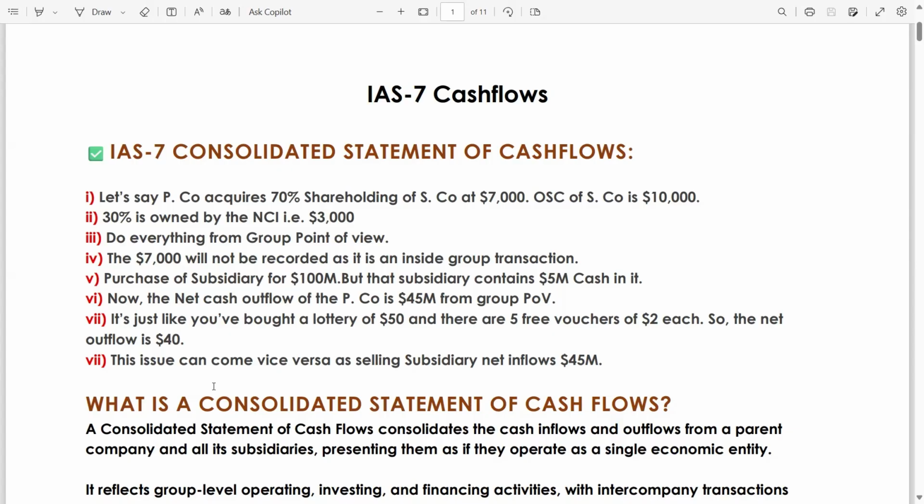This can come vice versa, as selling a subsidiary with net inflows of 45 million. We have studied this with regard to the purchase of a subsidiary, but what if we are going to sell the subsidiary? Then the case will be reversed.